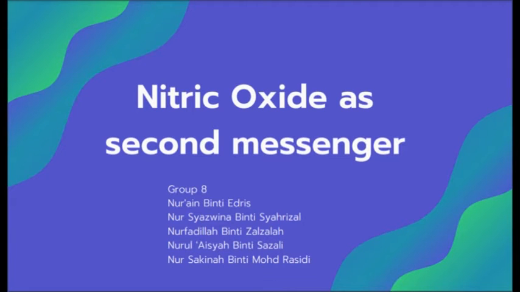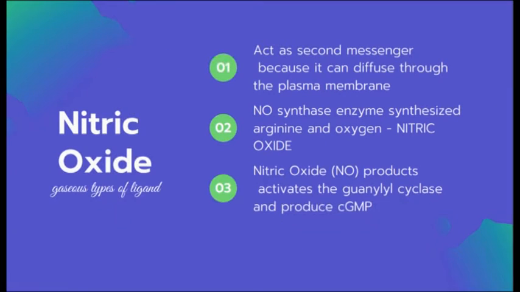We are from Group 8 and today Nusha Azwina and Noor Ain will be presenting on nitric oxide as a second messenger. Nitric oxide is a type of ligand in the form of gaseous molecule. It acts as a second messenger because it can diffuse through the plasma membrane.